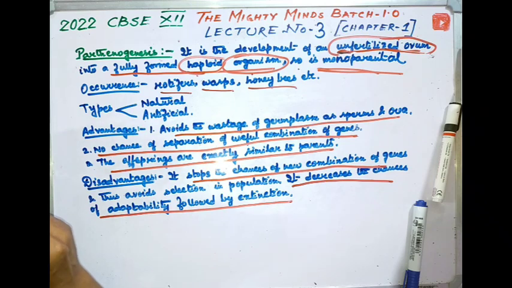There are two types of parthenogenesis: one is natural and another is artificial. In natural parthenogenesis, it is a regular and characteristic feature of the life cycle of certain insects like the honeybee. Here, the adult fertile queen produces two types of eggs. One is a fertilized egg, developing either into a queen, which is the fertile female, or into workers, which are sterile females. The unfertilized eggs develop into drones parthenogenetically. So the drones are the haploid ones. Drones form gametes by mitosis and not by meiosis.